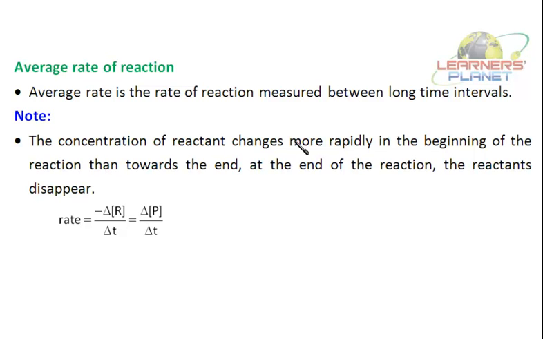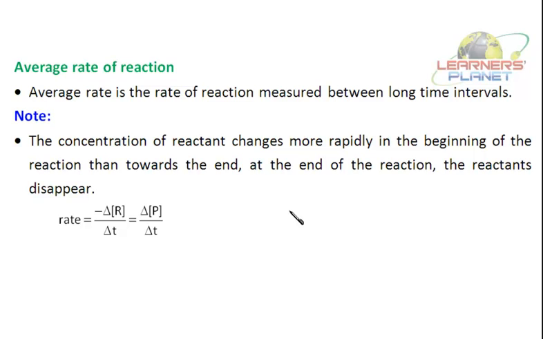The concentration of reactant changes more rapidly in the beginning of the reaction than towards the end. At the end of the reaction, the reactants disappear. Obviously, in the beginning of the reaction, there is a large amount of reactant available, so the concentration is high.